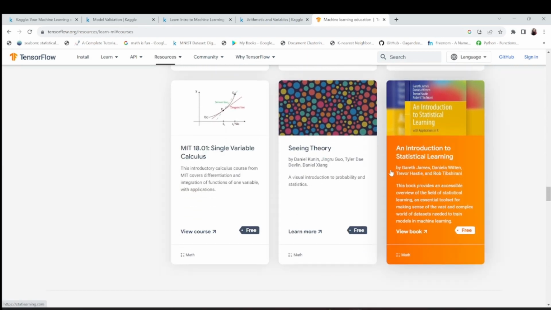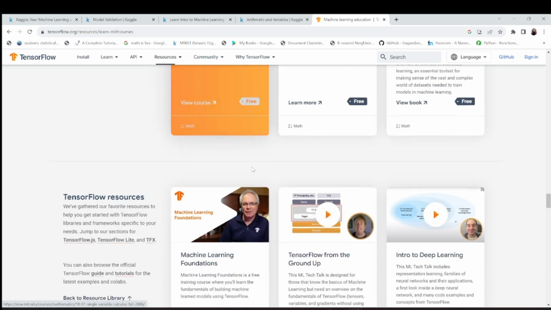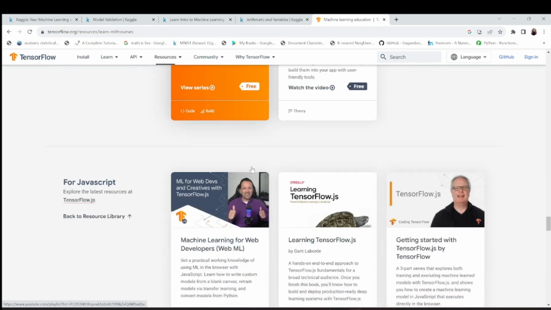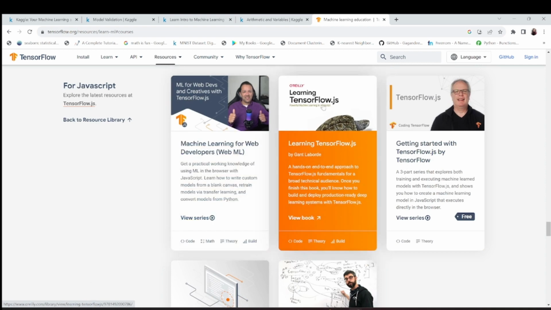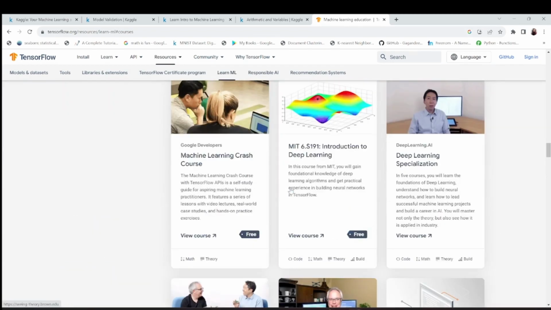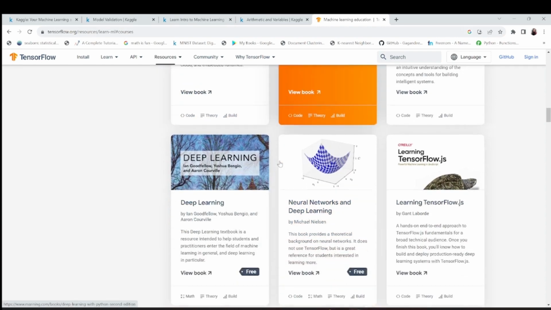There's no dearth of resources. Okay, this calculus, single variable calculus, and so on. So you can just go ahead and scroll this website. It's a very useful website. You can view this book. It's O'Reilly's, a very useful and very good book. They publish here. So this is the resource, and I'll provide these links in the description